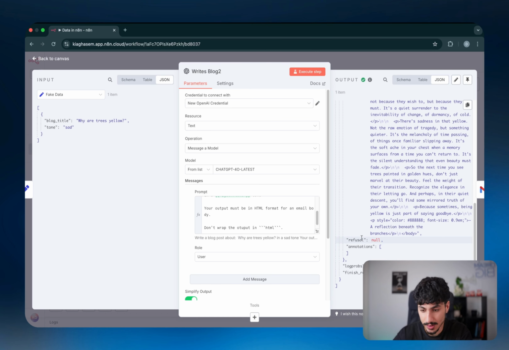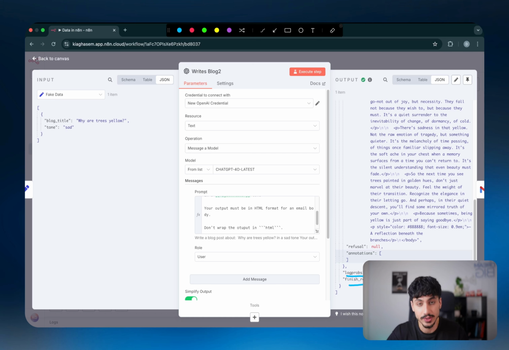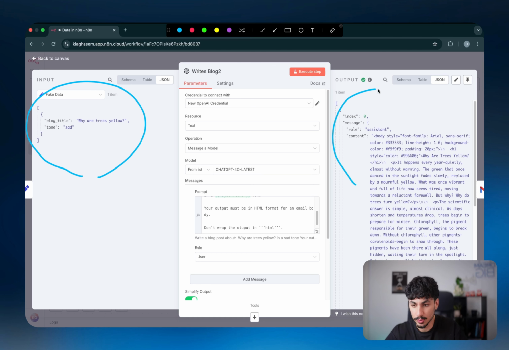And then actually inside the object, we have another key as well called refusal. This one is saying that it's null. So as I said before, null just means that it hasn't been defined, that we don't actually know, it's non-existent. And then annotations is, as you can see, an array, but it's an empty array. And the reason why I know it's empty is because it just has the square bracket and there's nothing inside it. So it's an empty array. And then we have log probs, which is also null, and finish reason, which is a string in this case. So I hope just by looking at this example, you can clearly understand how data is being handled inside N8N.